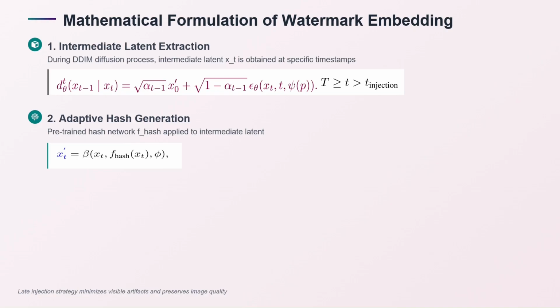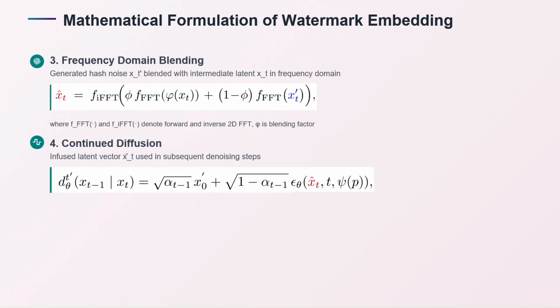Intermediate latent extraction follows the DDIM process, where given the previous latent space xt minus 1, we predict xt. To predict that, we take a T injection step where we want to inject the watermark. We generate xt here. We take that xt and, in the second stage, we generate an adaptive hash watermark with the same hash function that was trained earlier with the cosine similarity loss.